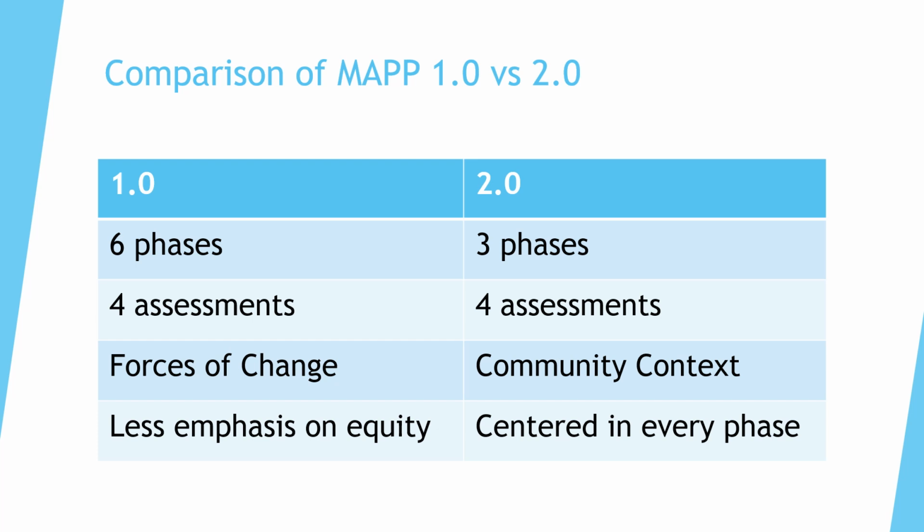MAPP 2.0 isn't just about assessment. It helps you move from identifying needs to taking action, and it supports that action with theory of change methods and continuous improvement principles. It's also more flexible. Whether you're a rural department with a small staff or an urban department with multiple partners, you can scale the approach to fit your reality.